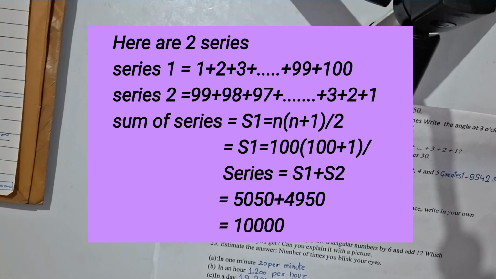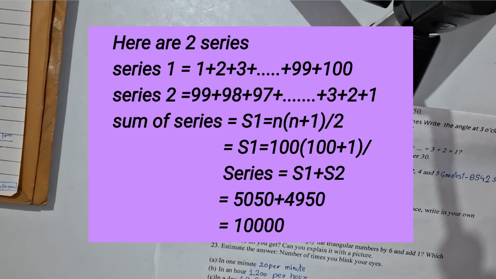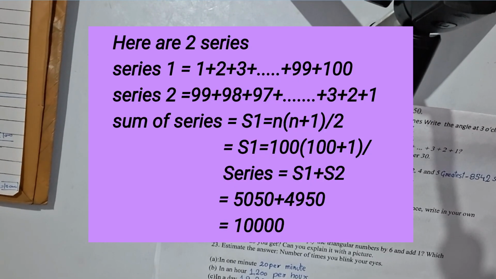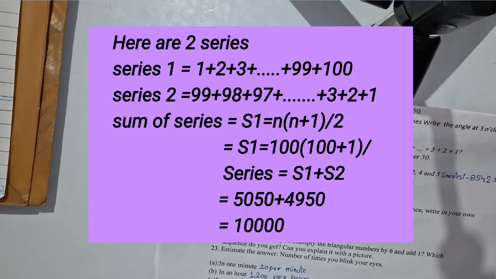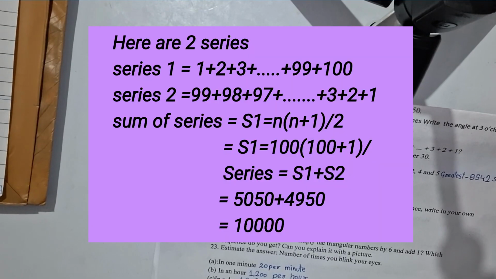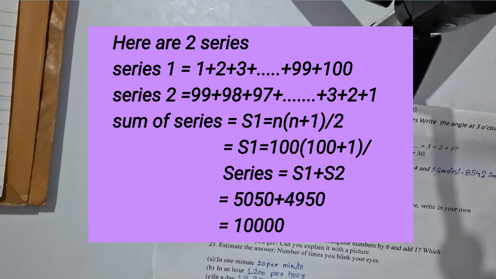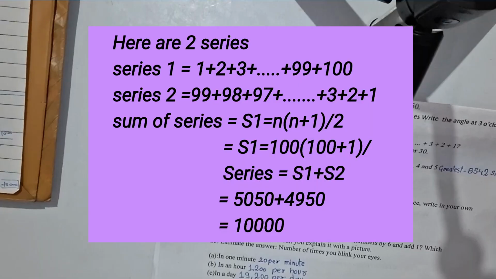So now this series equals S1 plus S2, which is series 1 plus series 2, which is 5050 plus 4950. The answer would be 10,000. It wasn't in the question, but I hope that when the answer appears on the screen, you can read it again and again and understand it.